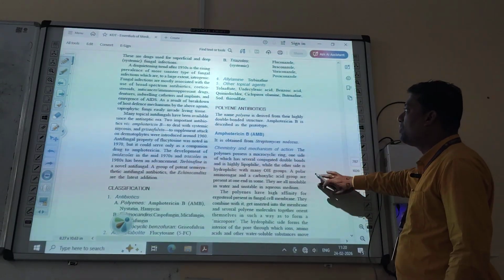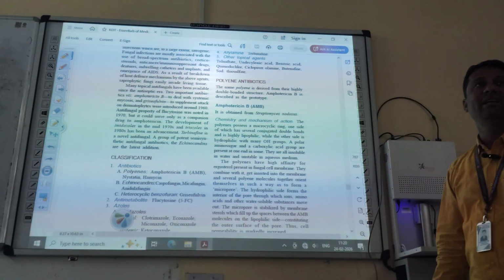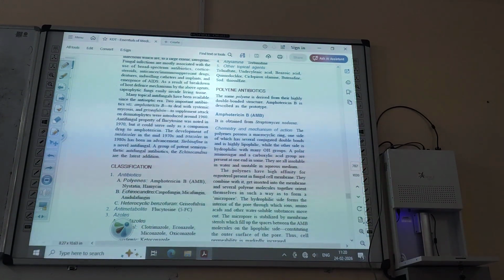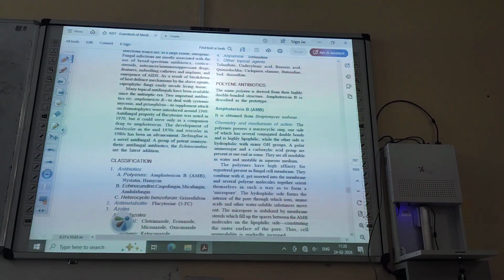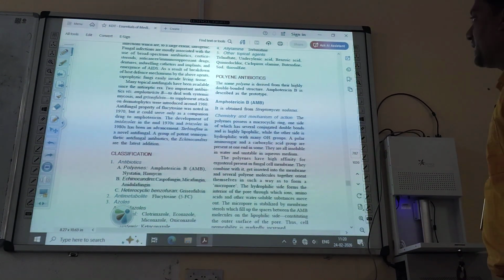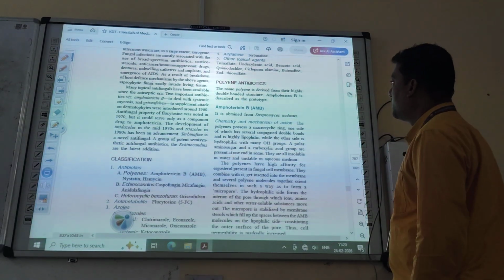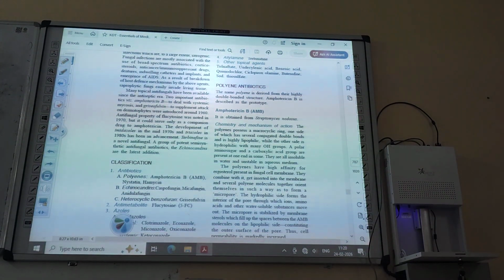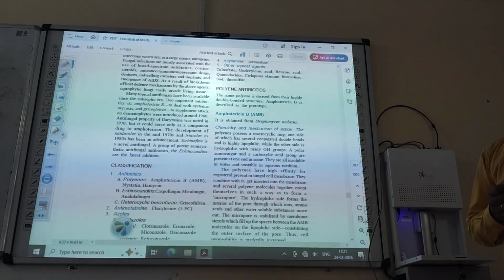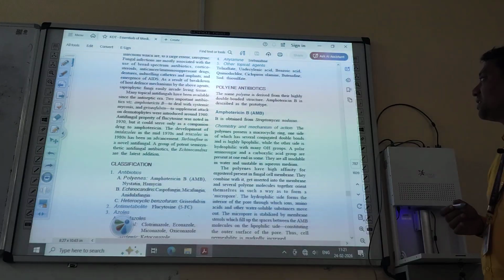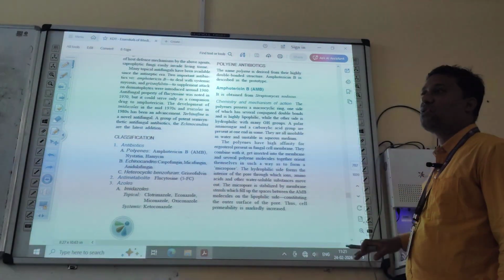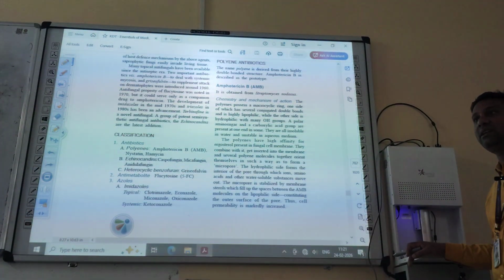First of all, we have to discuss the polyene antibiotics. What do you mean by polyene antibiotics? The number of double bonds is 4 to 7 in the structure. That's why it is known as polyene antibiotics. The name polyene is derived from their highly double-bonded structure. Amphotericin B is described as the prototype antifungal polyene drug.